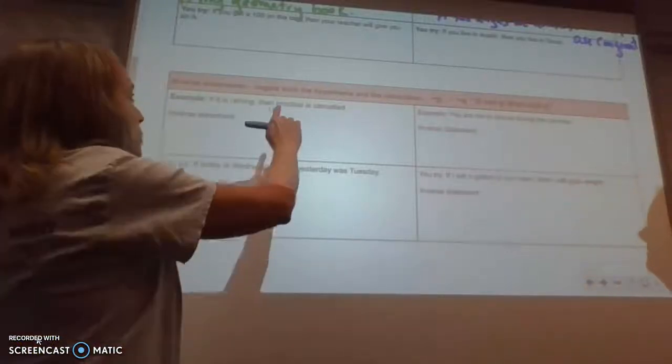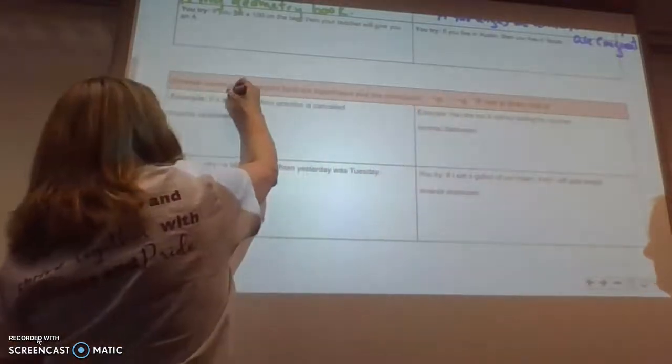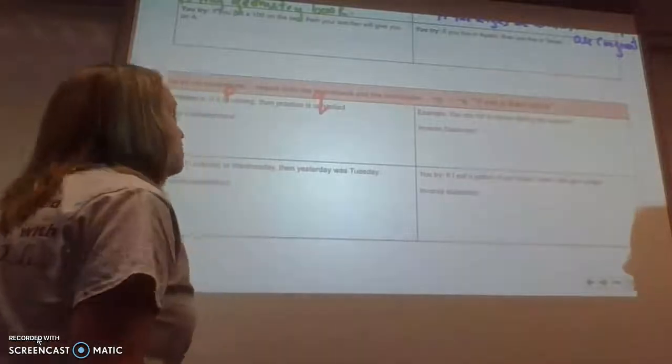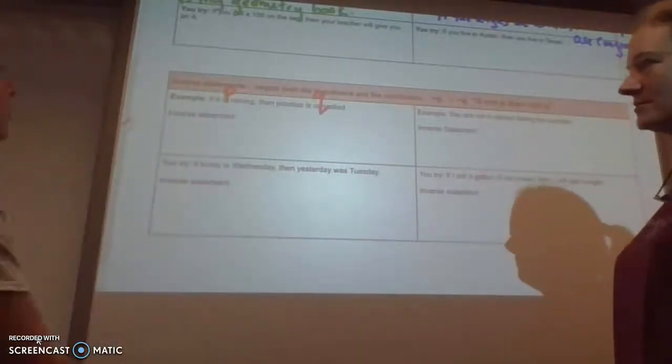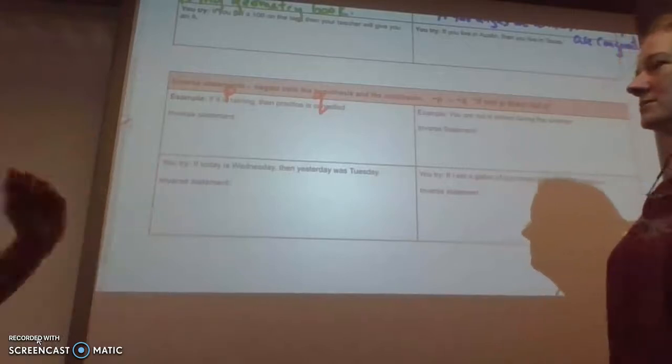Right, we are back with inverse statements. This is where we negate both the hypothesis and the conclusion. The hypothesis is P over here. Conclusion is Q over here. Miss Cintron, how did you know that it was P and Q? Well, P has an if and Q has a then. That's right.